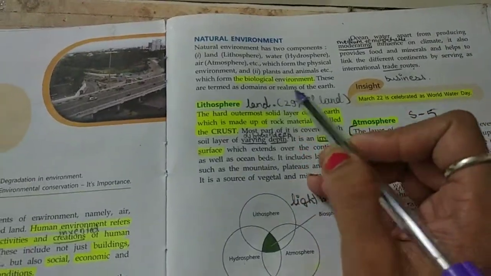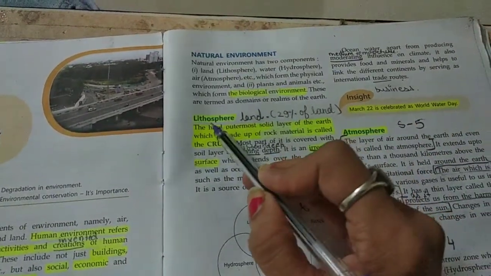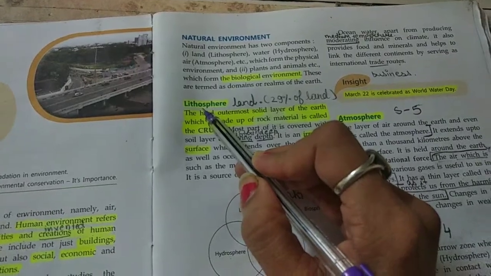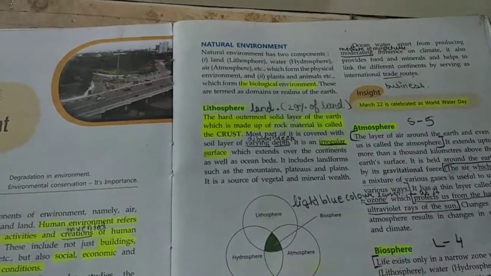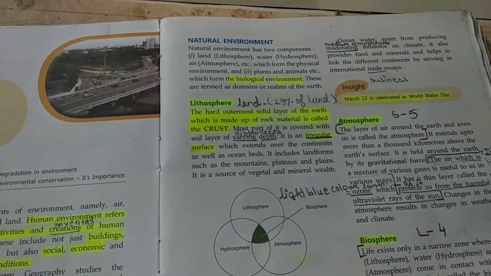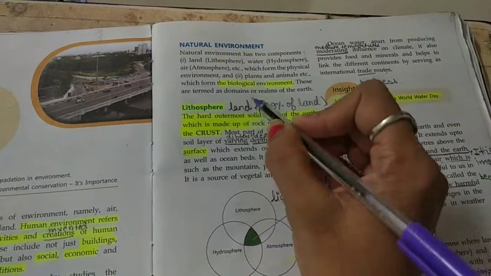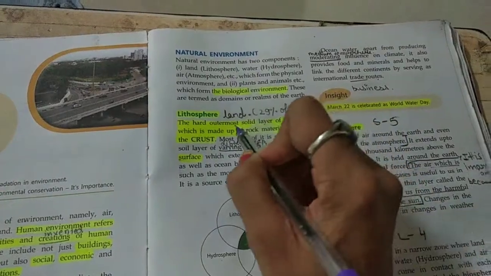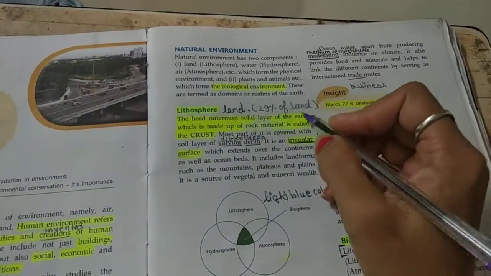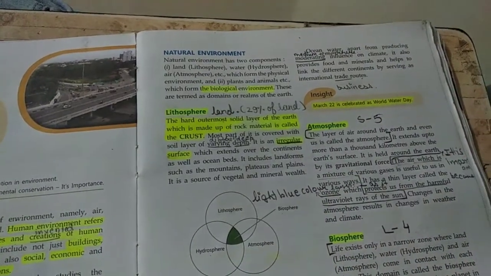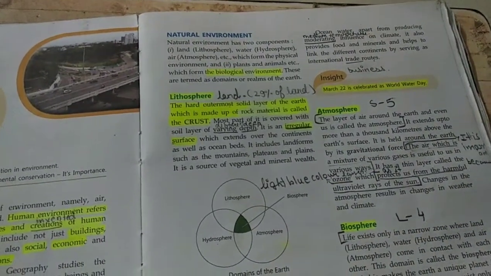Okay. Now, first we are going to learn about the lithosphere. Lithosphere, students, is the uppermost layer of the earth, that is the crust, and we can even say land. And all over the earth, 29% is covered with land, right?